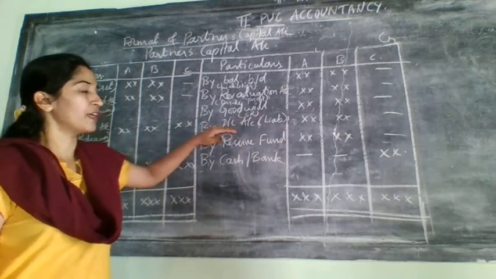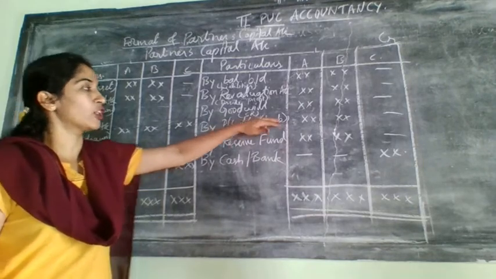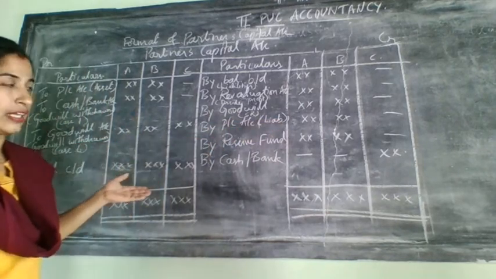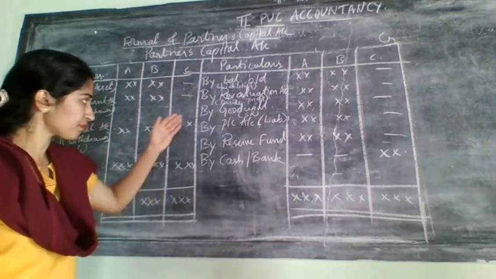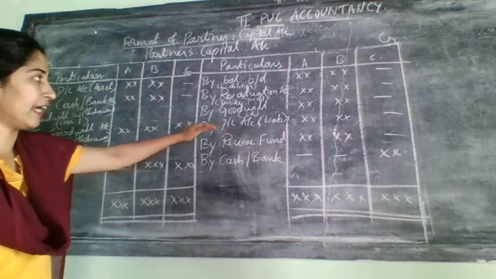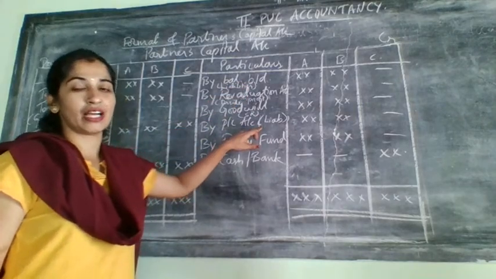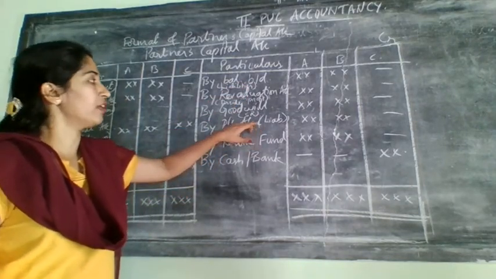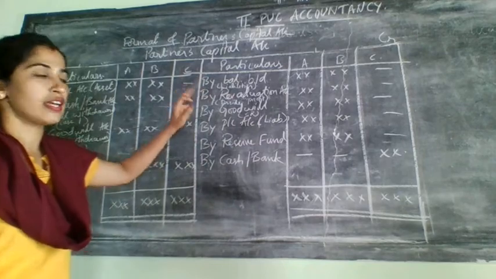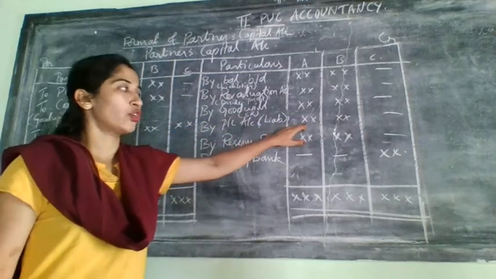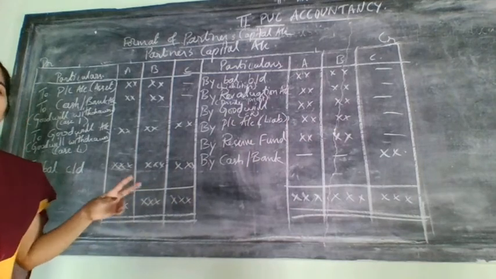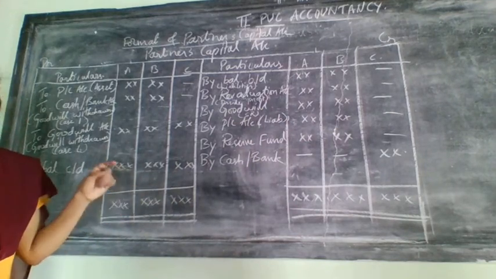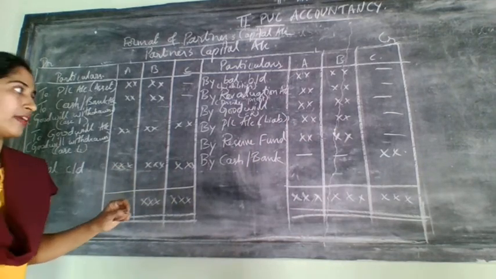Remember, if the profit and loss account is given on the liability side of the balance sheet in the problem, then it is considered as profit, and that will come on the credit side of which one? Credit side of the partners' capital account. That too you need to divide only for 2, only for old partners and not for the new partner.